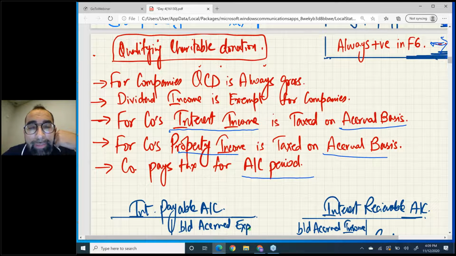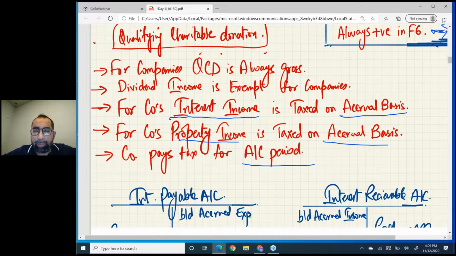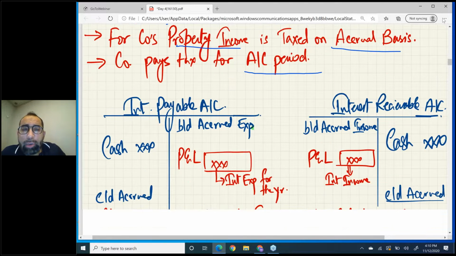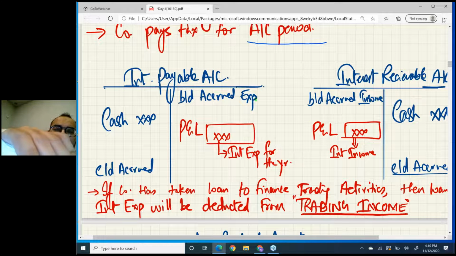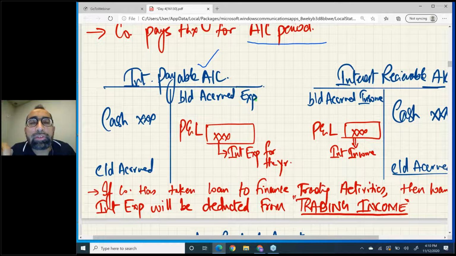Okay, now one very ready-made thing for you guys. I have written here for interest income: for companies, interest income is taxed on accrual basis. Now how are we going to calculate accrual basis income or expense? I have made two accounts. Normally I feel relaxed teaching through accounts, but there are some people who teach through formula as well. Now listen, whenever you need to calculate interest expense, this is the interest payable account. First of all we are discussing interest expense. For companies, interest expense is also deducted on accrual basis.